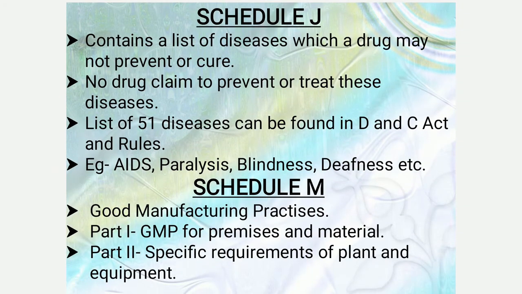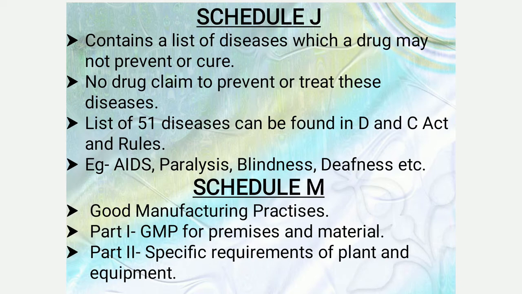Next one is the Schedule J. It contains a list of the diseases which a drug may not prevent or cure. No drug claims to prevent or treat these diseases. Basically, there are a list of 51 diseases which are found in Drug and Cosmetic Act and rules, like example AIDS, paralysis, blindness, deafness, etc.